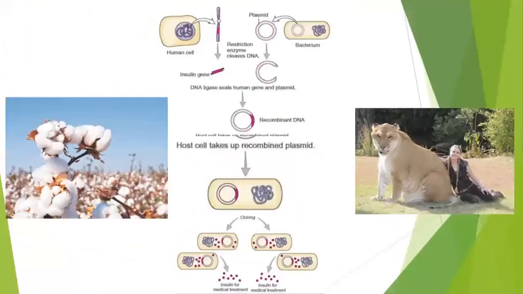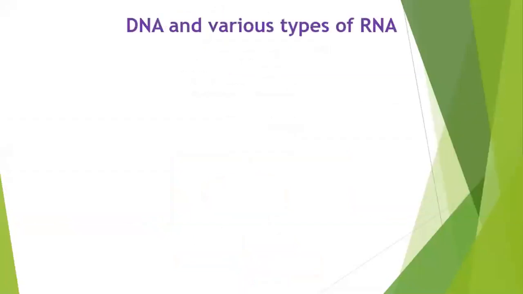So this was about genetic engineering and how it happens and how the scientists have tried to find some new ways in improving the qualities of animals and plants. Let's go ahead. Now, DNA and various types of RNA. In the previous lecture, I had told you about the parts of DNA: it contains a sugar, a nitrogenous base, and a phosphate group. And that whole thing is called a single nucleotide.